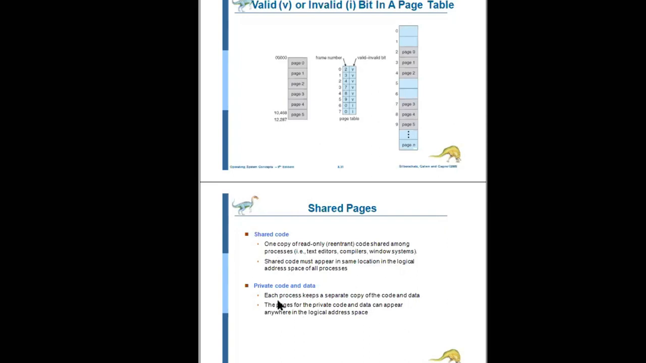Next, private code and data. Each process keeps a separate copy of code and data. That means it will not be shared with any other process or any other users. At that time, the pages for the private code and data can appear anywhere in the logical address space.